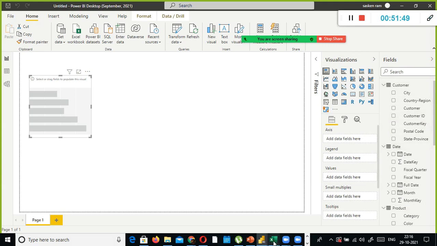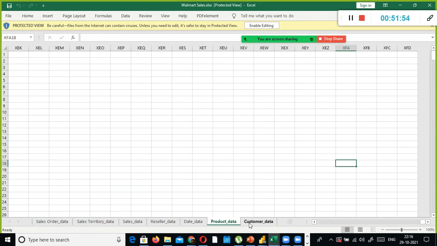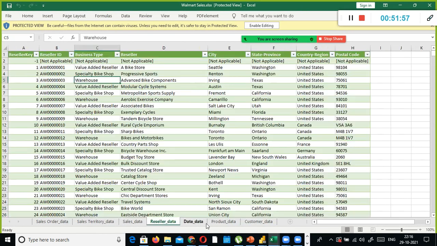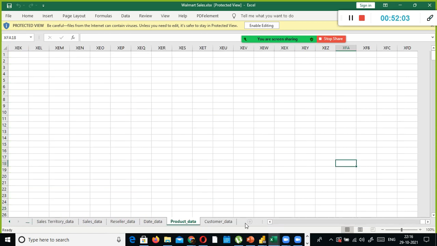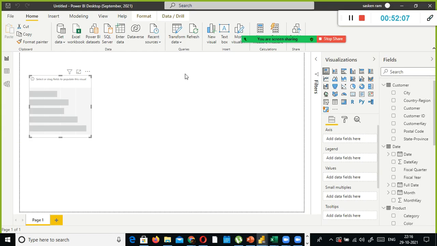Three, six, seven. In the customer sheet, when you go here, the customer data shows as customer, right?